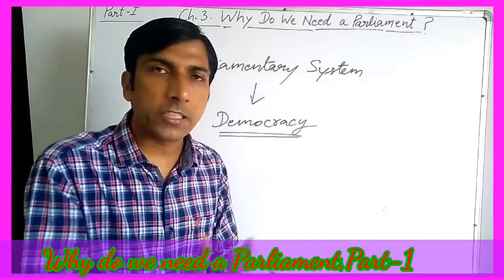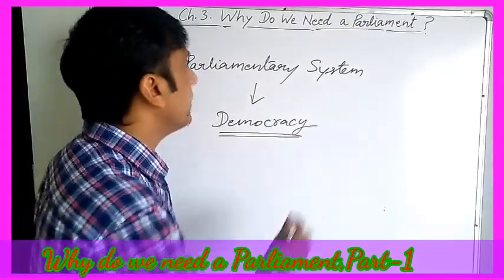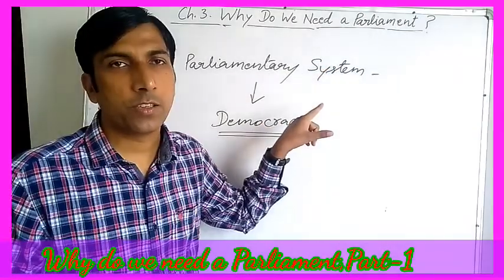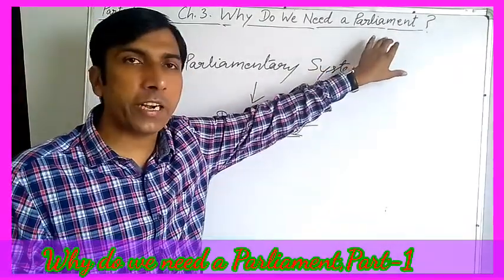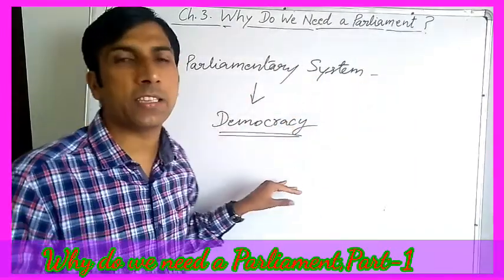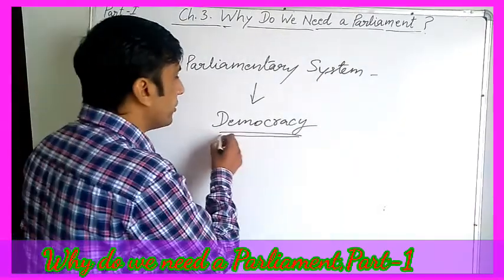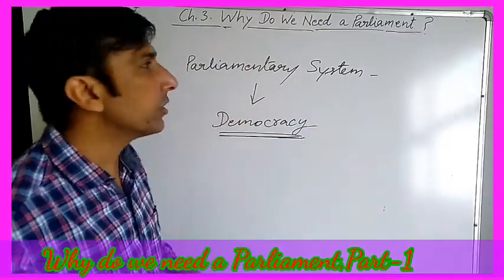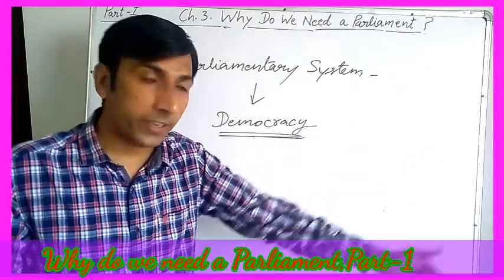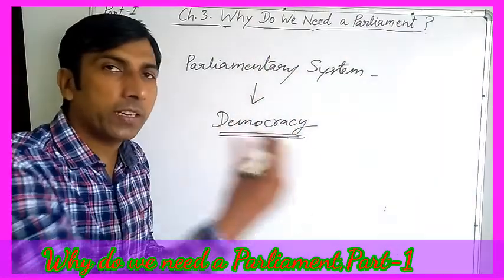So there are different systems in this democratic government. For example, the parliamentary system. It is implemented in India, Britain, etc., in which parliament is there. So what is parliament? Parliament is a very important institution in the parliamentary system, and the parliamentary system is a very important system in a democratic form of government. There is a very close relation between democracy and parliament because it consists of representatives of the people. Who are representatives? We will discuss in this chapter later. But first of all, we should understand where parliament comes from in the democratic system.